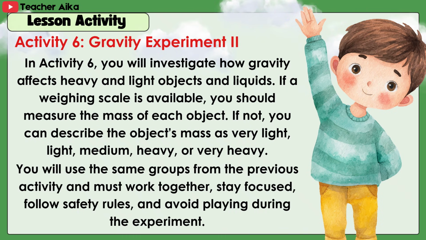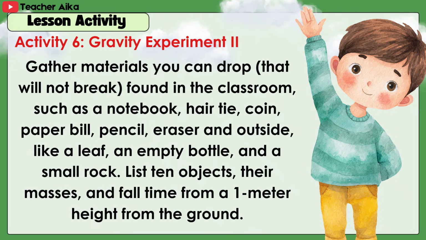You will use the same groups from the previous activity and must work together. Stay focused, follow safety rules, and avoid playing during the experiment. Gather materials you can drop that will not break found in the classroom, such as a notebook, hair tie, coin, paper bill, pencil, eraser, and outside like a leaf, an empty bottle, and a small rock. List 10 objects, their masses, and fall time from 1 meter height from the ground.